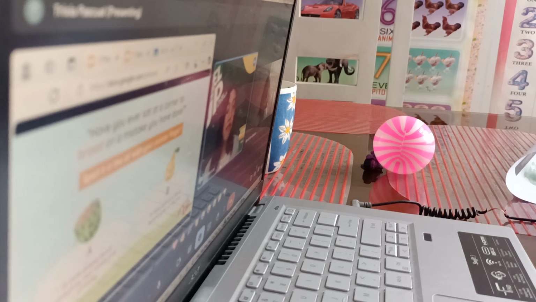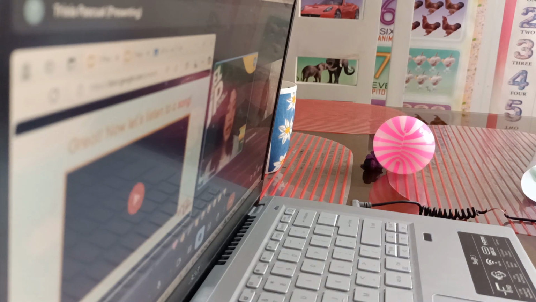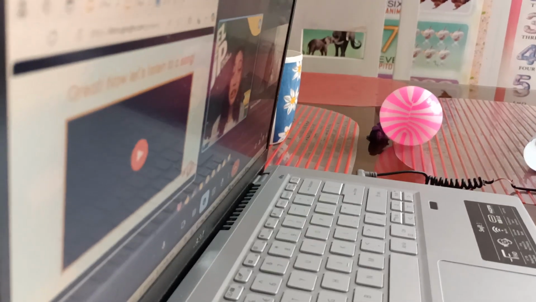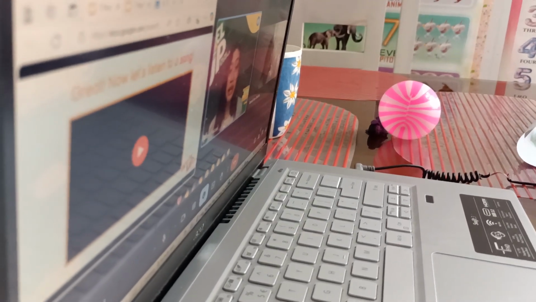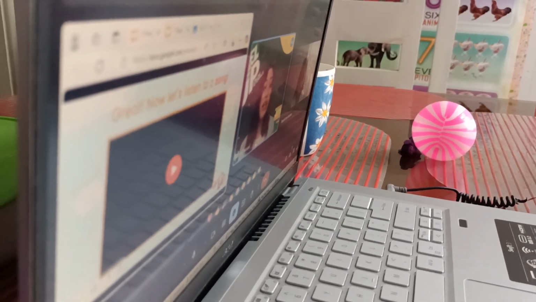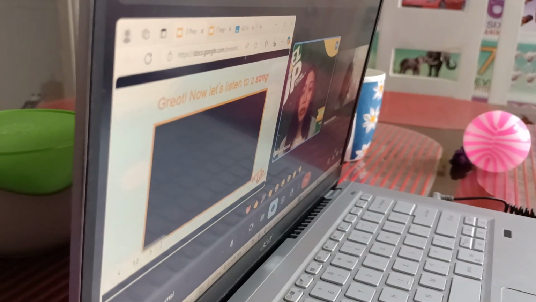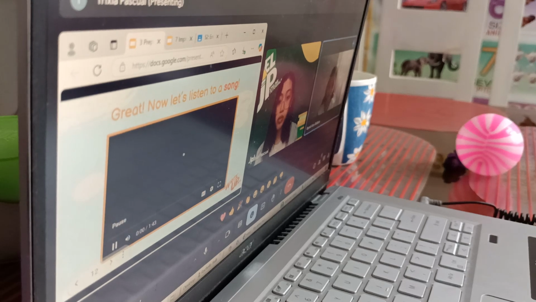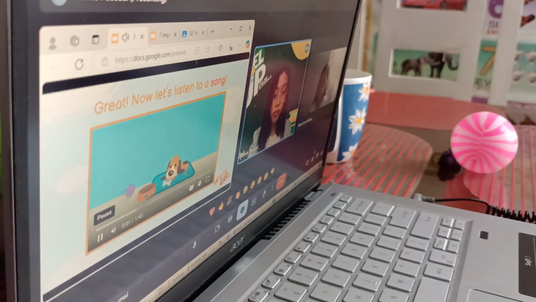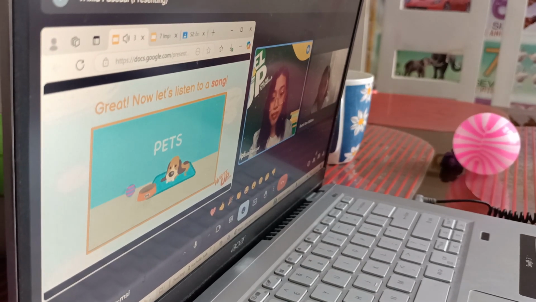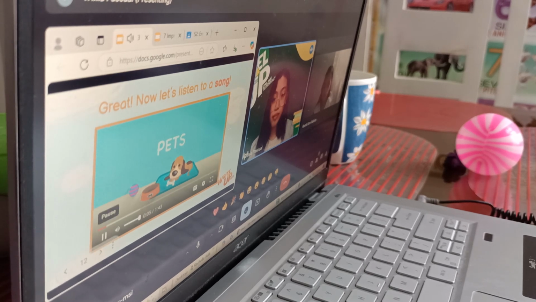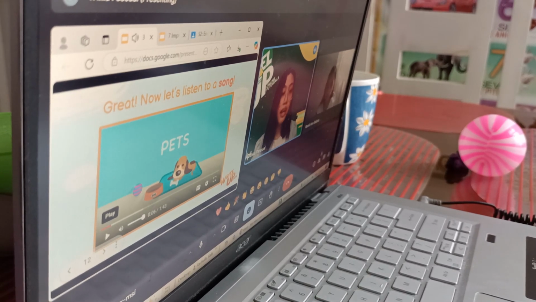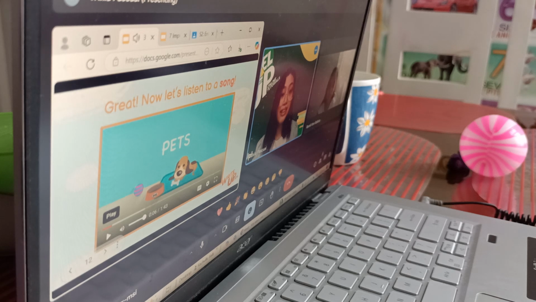Alright. Now, before we proceed in terms of discussing our main lesson for today, let us first listen to this song. Oops. Can you hear it? Okay.